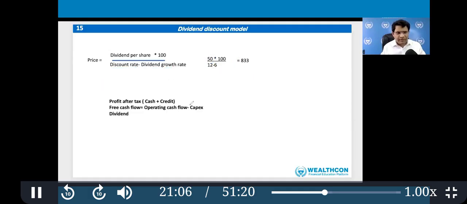Okay, people use another parameter for the discounted cash flow. They use free cash flow. The free cash flow is calculated based on the operating cash flow and capex. Okay, so instead of dividend or PAT, they use free cash flow. So these are the complicated theoretical bases of valuation. You should just be aware. You don't have to do it.